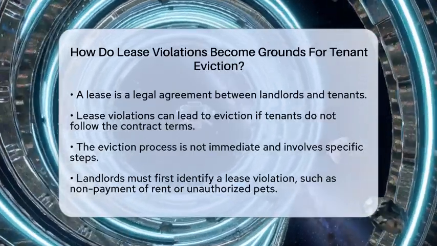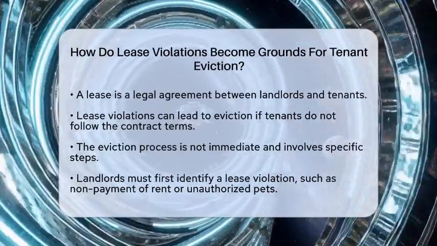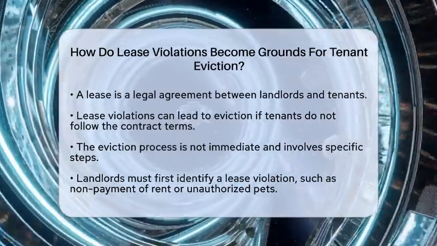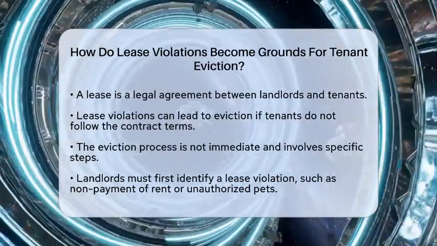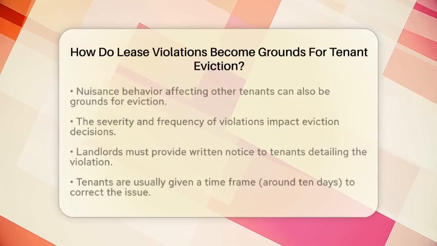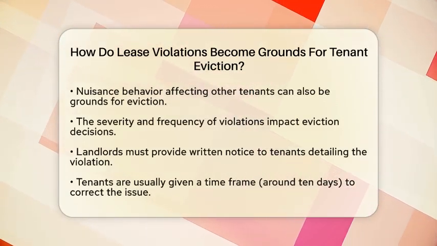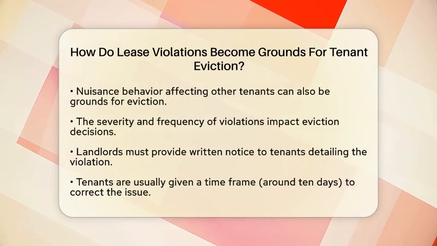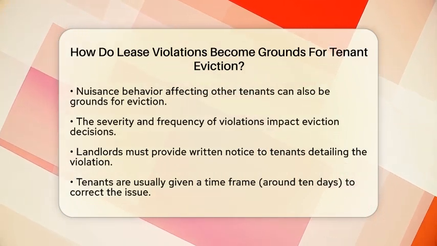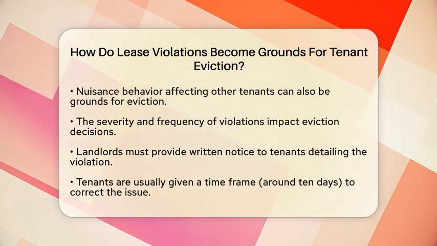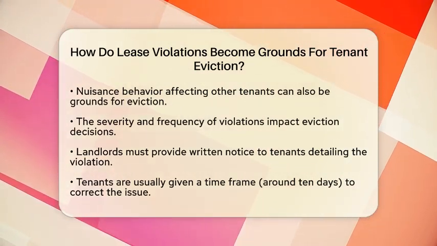First, the landlord needs to identify a lease violation. Common issues include not paying rent, having unauthorized pets, or causing damage to the property. Nuisance behavior that disturbs other tenants can also be a reason for eviction. The seriousness and frequency of these violations play a big role. Minor issues might not justify eviction, while repeated or serious violations often do.